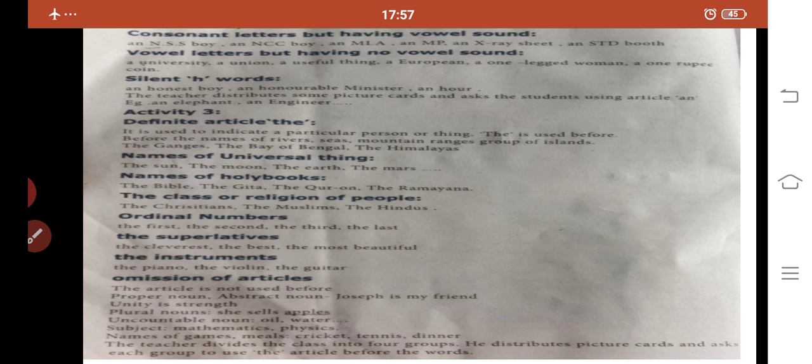Next, before the superlatives we are using the definite article: the cleverest, the best, the most beautiful. Next we move on to instruments. Before the instruments we are using the definite article: the piano, the violin, the guitar.